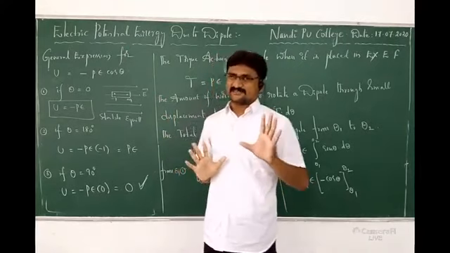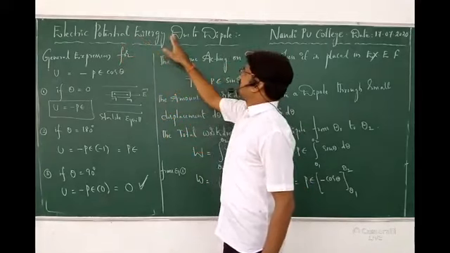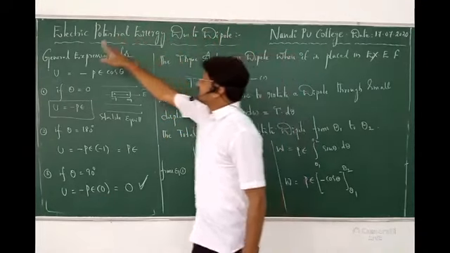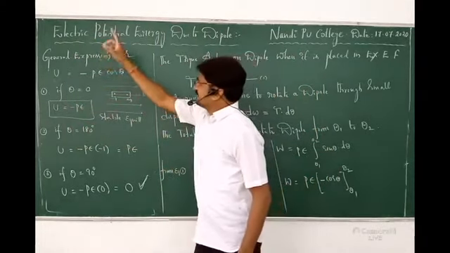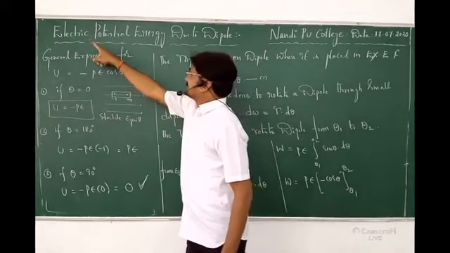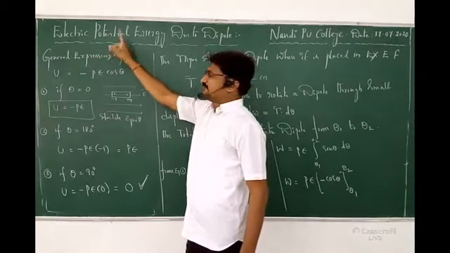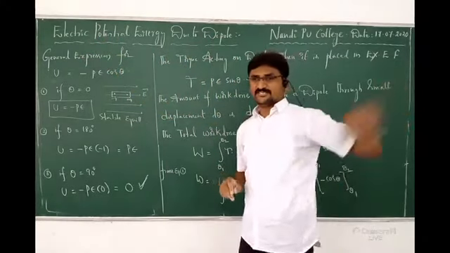See, I will tell you how it might confuse. Electric potential energy due to dipole, same concept due to dipole. This part you can see in the first lesson also. Derive the expression for electric field due to a dipole. Derive the expression for torque due to a dipole. The derivation is different.